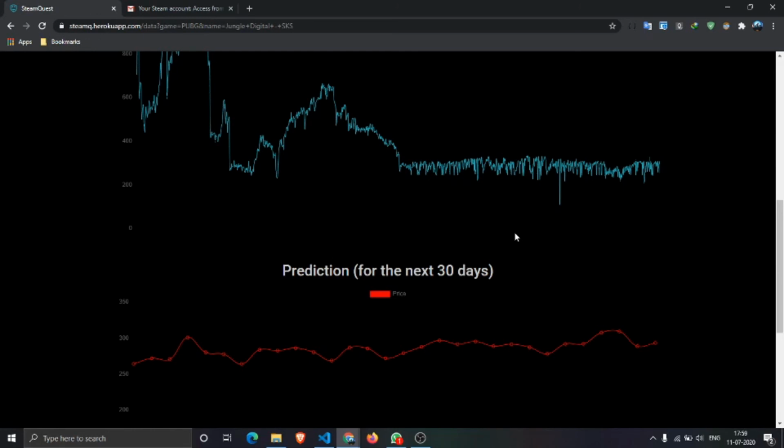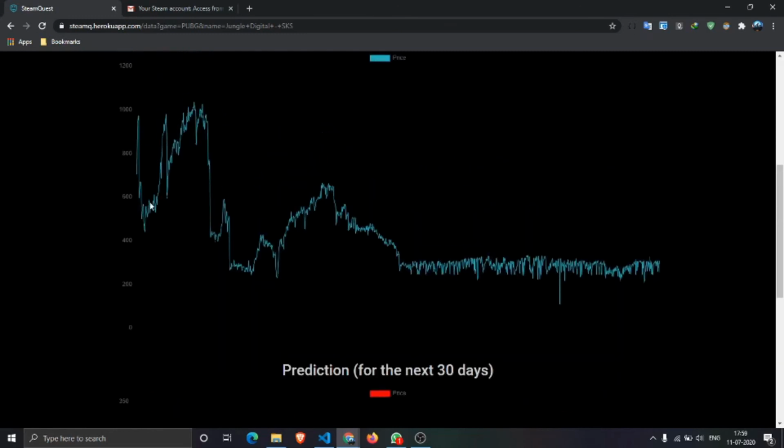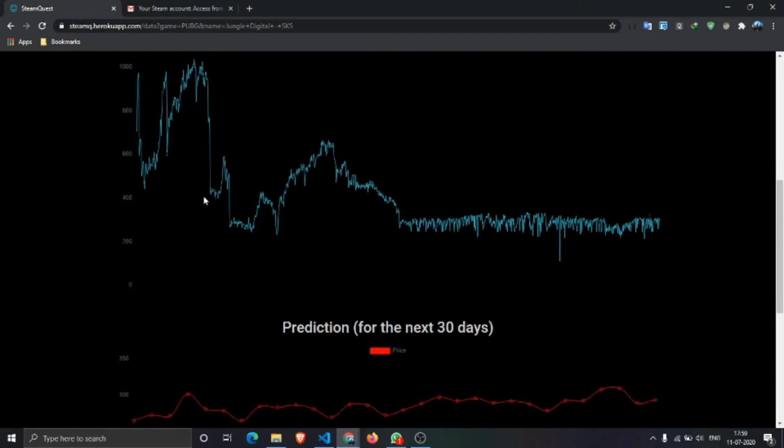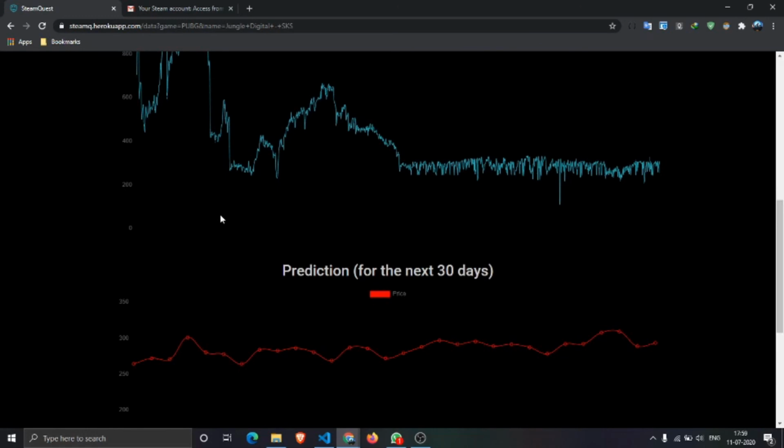That's where we found NBeats. NBeats is well suited to Steam prices, which keep varying every now and then. The NBeats model is also generally able to capture spikes. So that's why we decided to use NBeats. With NBeats, we predicted for now 30 days. We can increase to 40 days if you want, but for now we restricted it to 30 days. That's how we got this prediction. So this is how we did the prediction.